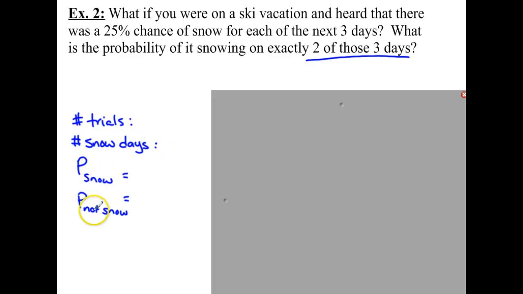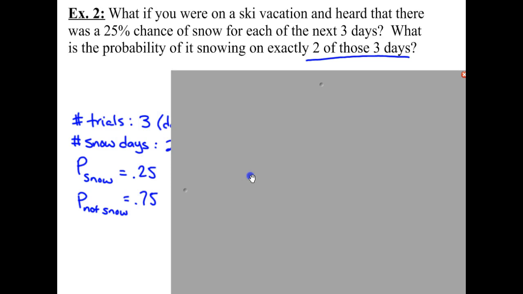Next, I need 2 probabilities. The probability of it snowing, which is provided, and the probability of it not snowing, which you have to infer, is 100% minus the probability of it snowing. So fill in those 4 numbers, then we'll be able to put it together. Play the recording when you've got that done. Okay. So hopefully you filled that in.